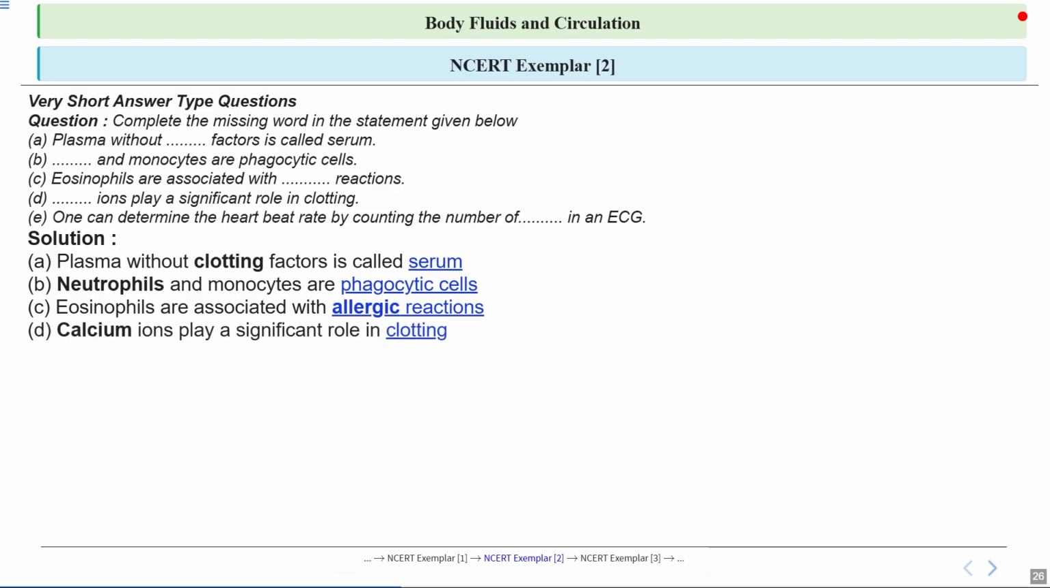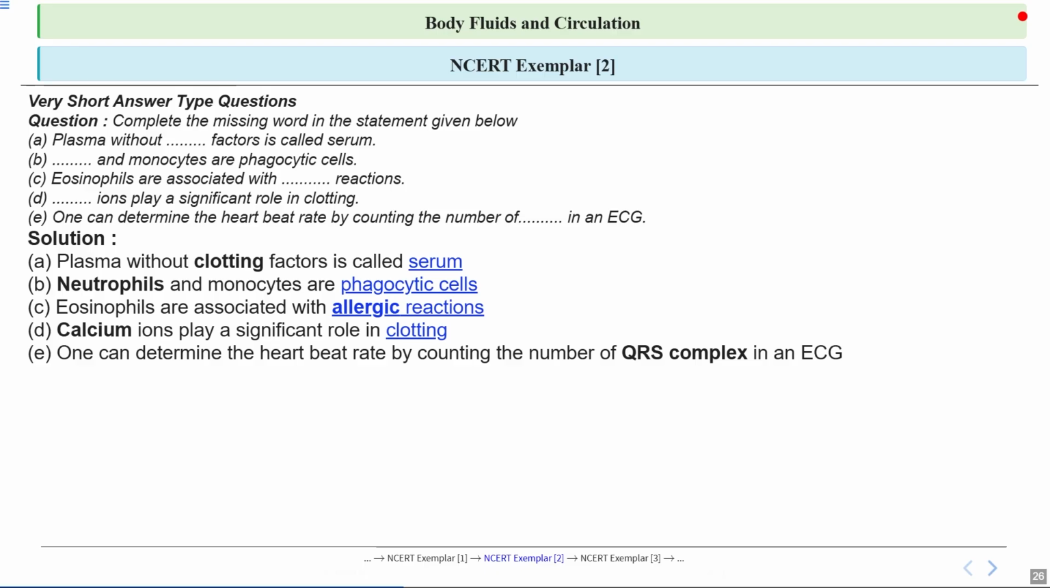For D, we have already discussed this, that calcium ions play a significant role in clotting. It acts like a key ingredient in a recipe. Without it, the process of forming a blood clot can't happen properly. It's similar to how an ingredient is needed in a recipe. Without it, blood won't be able to clot.